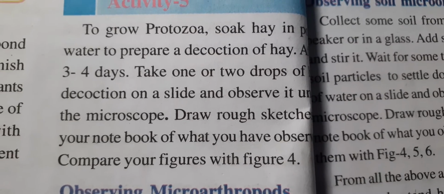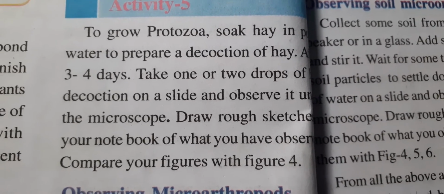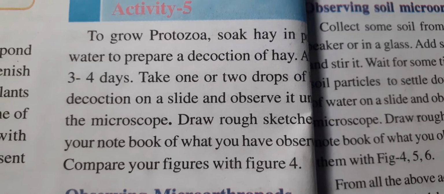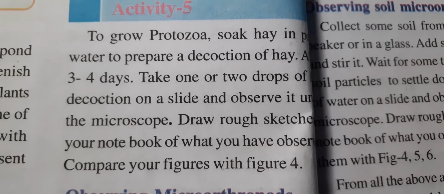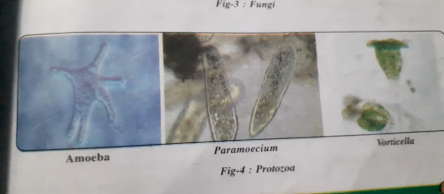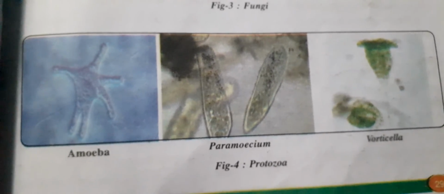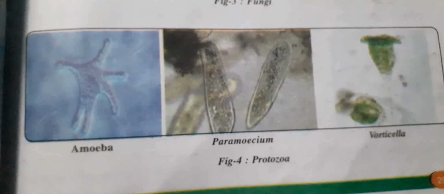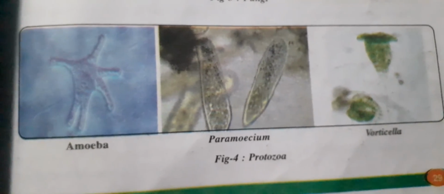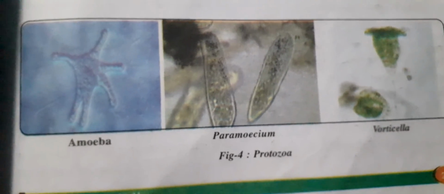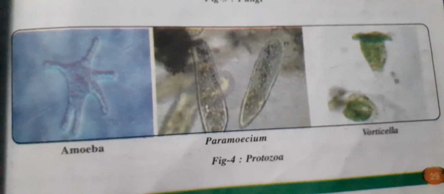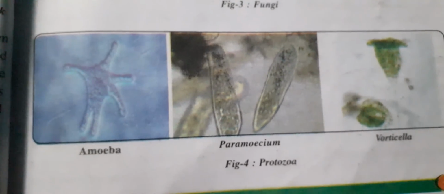Draw rough sketches of what we observe. Doing this activity, we see protozoa like Amoeba, Paramecium and Vorticella.